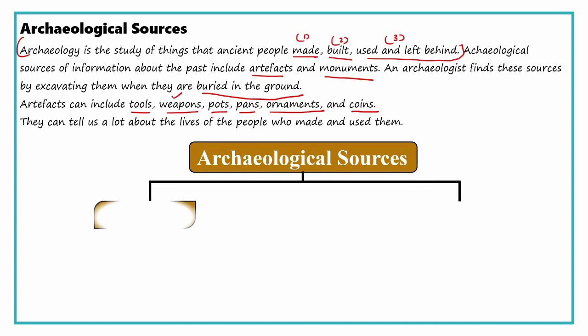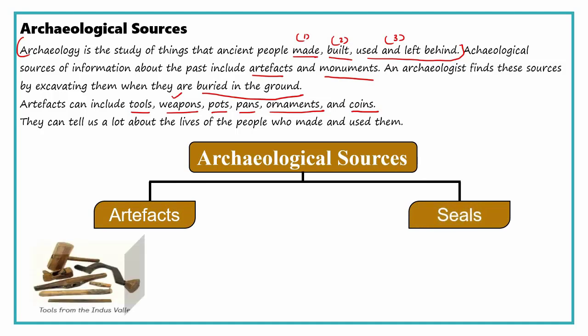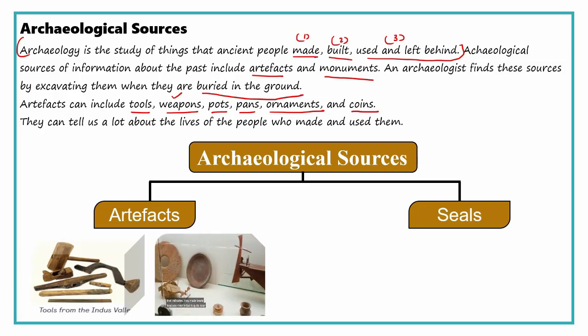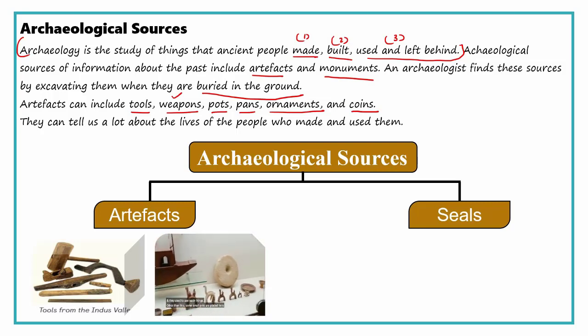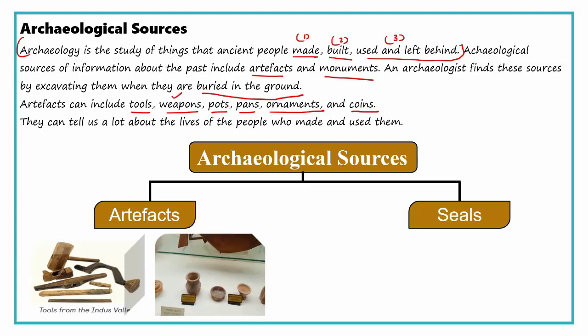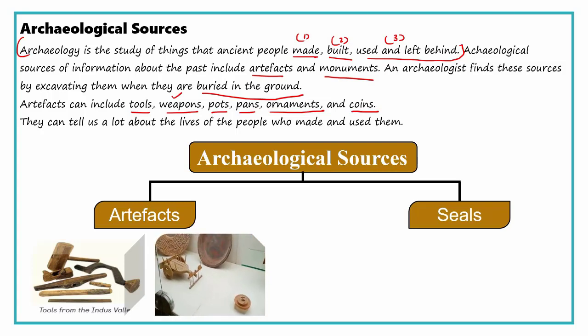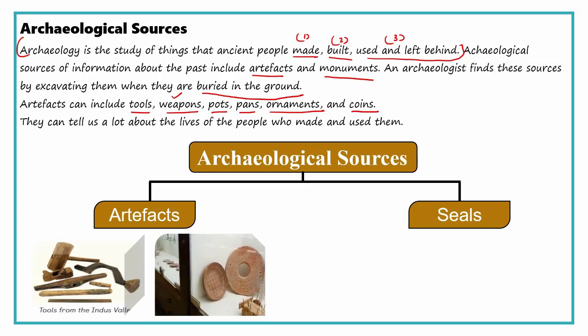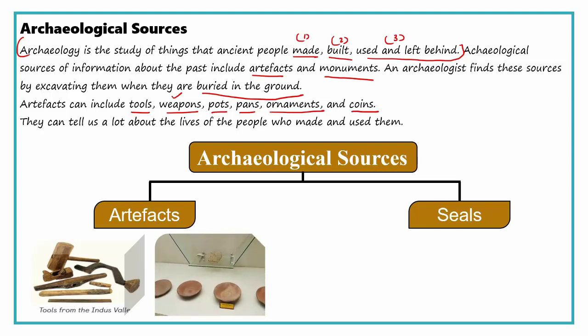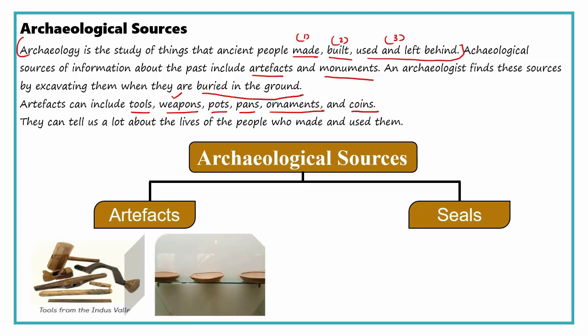And archaeological sources, as I said, there are artifacts, seals. See, these are artifacts. See, that is a boat. This shows that in those days also boats were there. That is a cart, toys, plates. See the pot. These are all artifacts found in the Indus Valley Museum. Plates, different types of vessels. These are collected from the soil. These got buried in the soil.